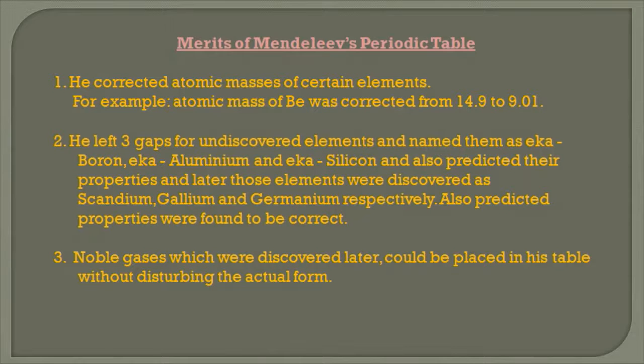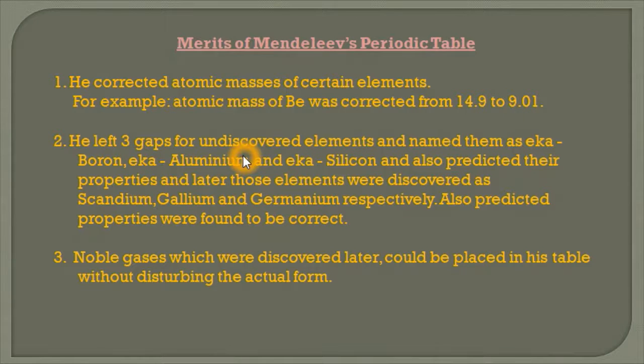Now, there were various achievements of Mendeleev's periodic table, and they are as follows. The first one is that he corrected atomic masses of certain elements. Like the atomic mass of beryllium was initially 14.9, but he corrected that mass and calculated it as 9.01. So he corrected the atomic mass of certain elements.